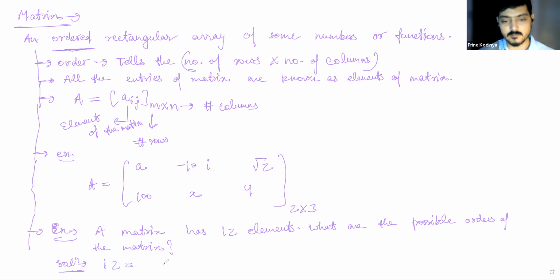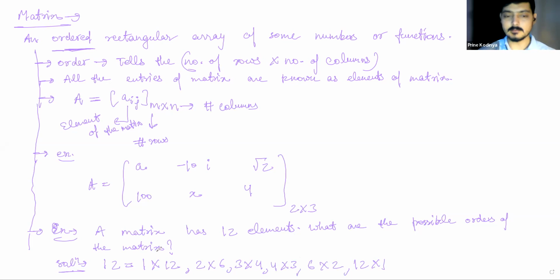So it can either be written as 1 into 12, or 2 into 6, or 3 into 4. And similarly for this kind of matrix.